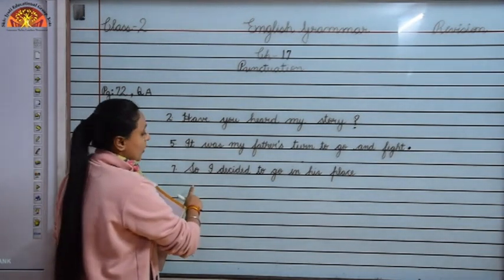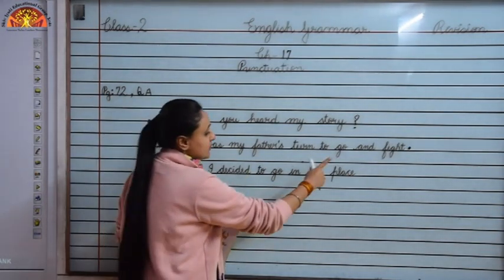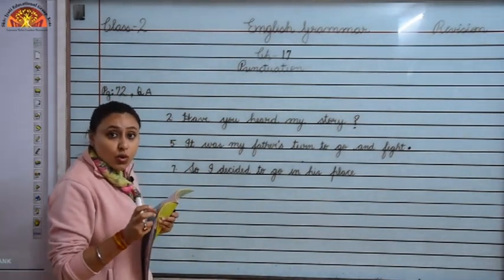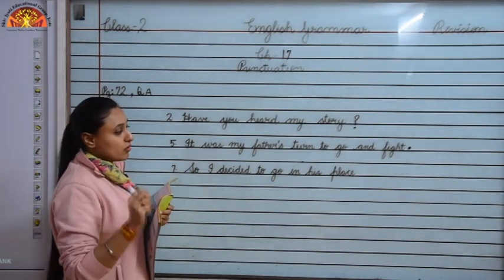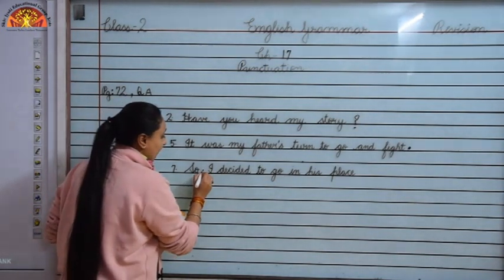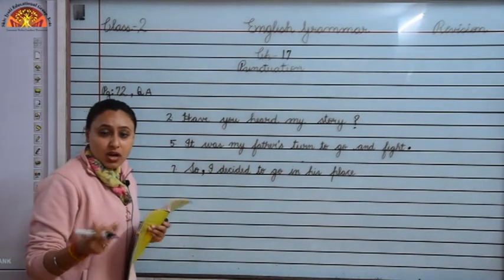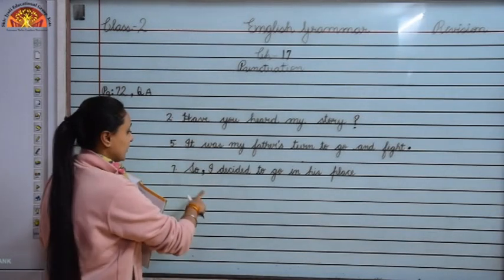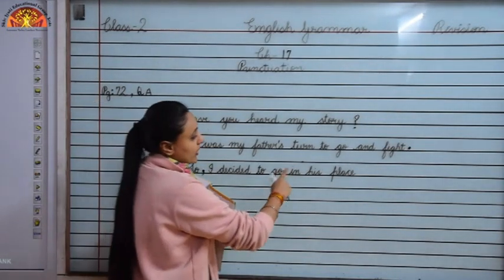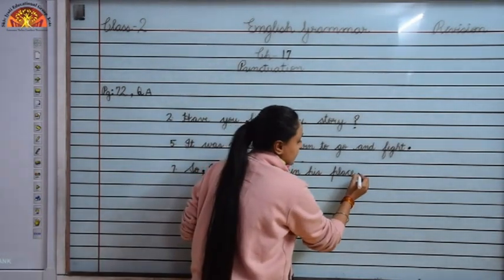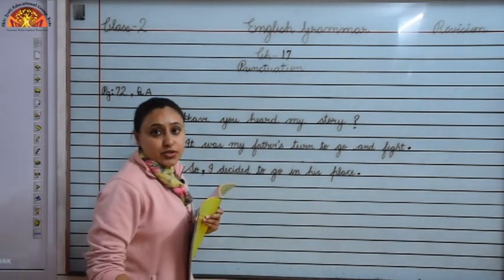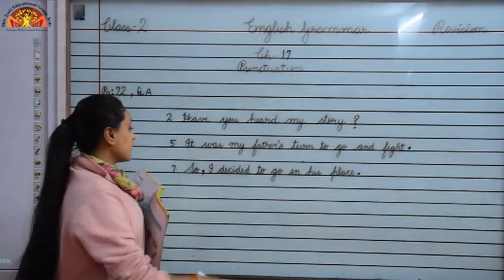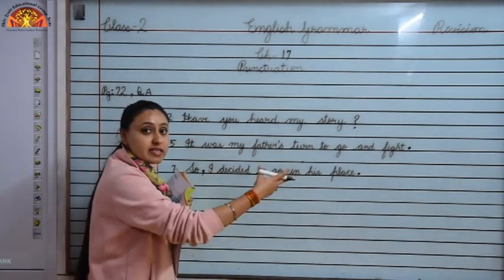Now, so I decided to go in his place. So children, here I am taking a pause. So I decided to go in his place. So after so, I put comma, because whenever we take pause somewhere, we use comma. Okay, so, I decided to go in his place. At the end of the sentence, we will put full stop, because this sentence is also telling us something, that I decided to go in his place.